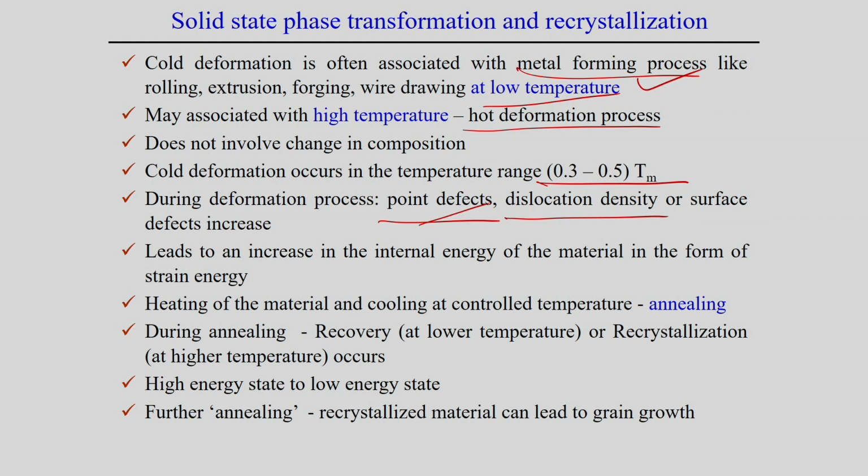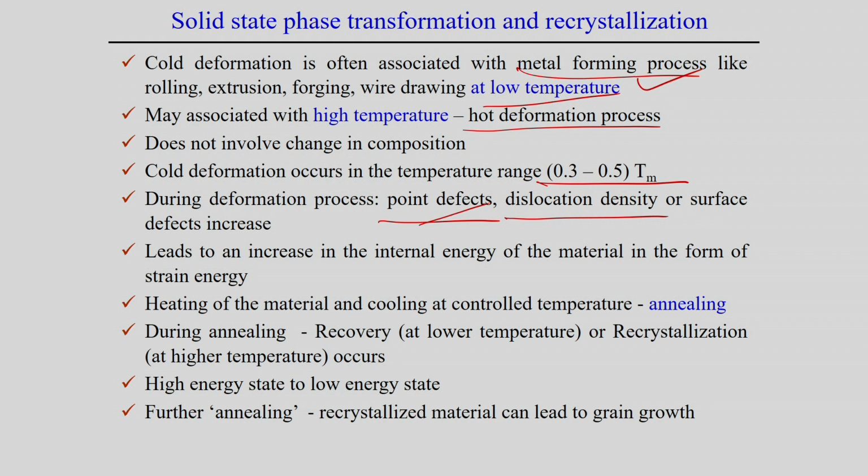If you look at the energy balance, some part of the external force we are using is converted into defects, which create some amount of internal strain energy in the material. So, simply, if there is deformation, there is a storage of strain energy.